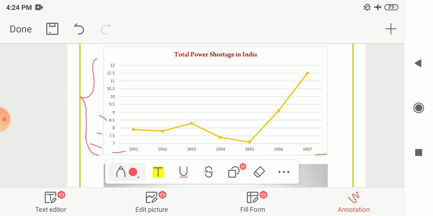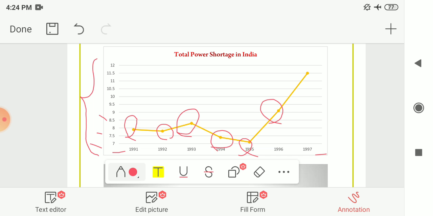In 91 it was 7.9, so it is shown here. In 92 it was 7.8, so it is here. In 93 it was 8.3, so it is shown here. In 94 it was 7.4, it is shown here. In 95 it was 7.1, so it's here. And in 96 it was 9.2, so it's here.